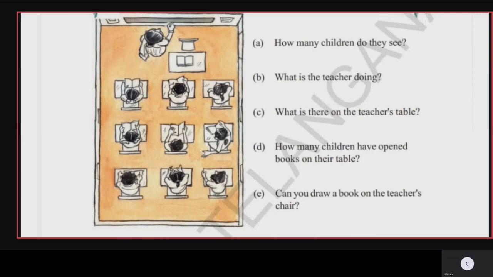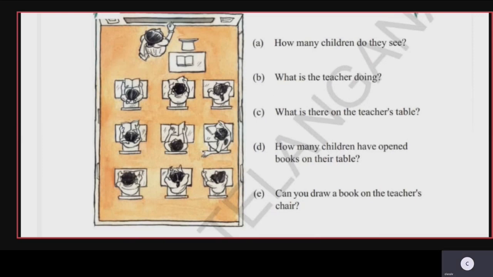Then, what is the teacher doing, children? The teacher is writing on the blackboard. You can see it. Yes or no? So, what is the next question? What is there on the teacher's table? Yes, you can see the table. One book is open on the table. So, what is there on the teacher's table? A book is there on the teacher's table.